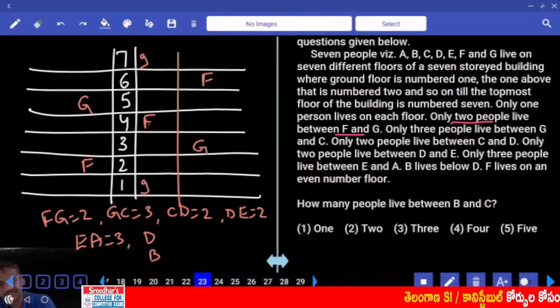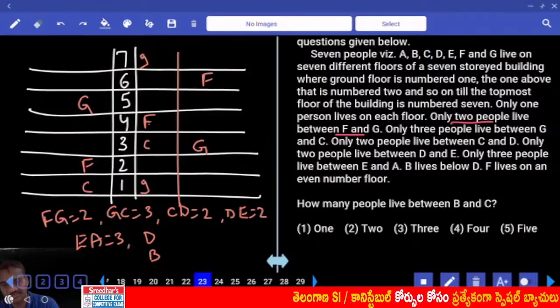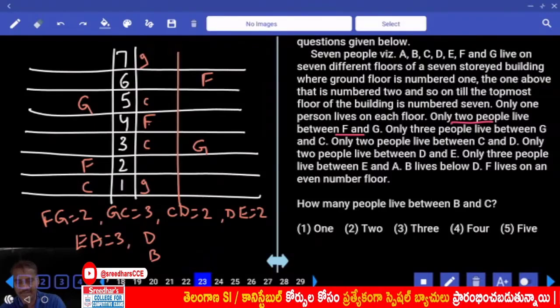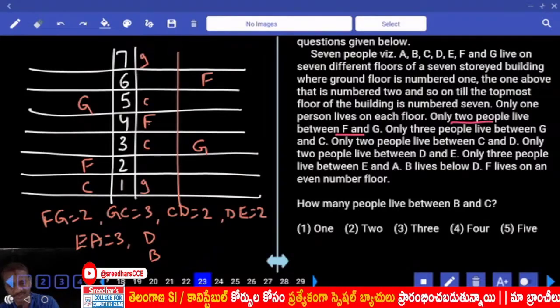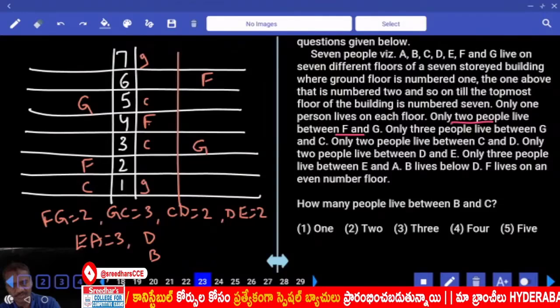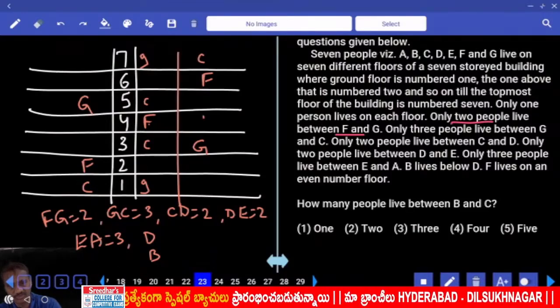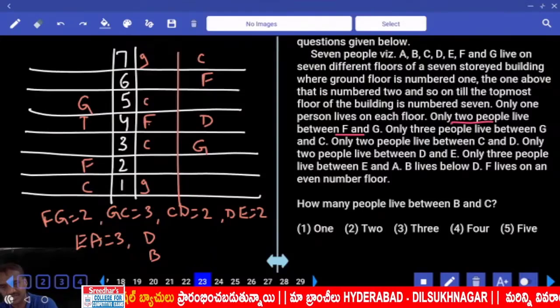Now G and C, there are exactly 3 people. C can be here or C can be here. There are 2 different possibilities for G and C. And again, between F and G there are 2 people, and between G and C there are 3 people. And next one, C and D, there are 2 people.